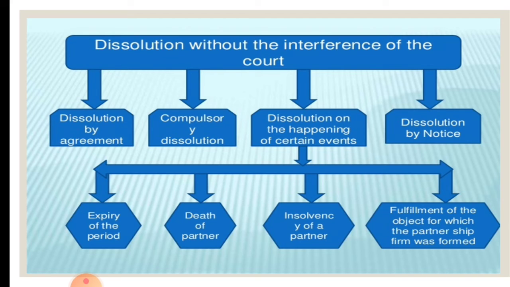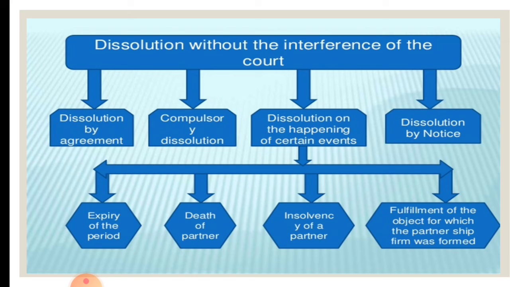Contingencies means certain events. If death occurs, if a partner becomes insolvent, if a partner becomes insane, then in all these cases it can be dissolved. And dissolution by notice. When a partner gives notice, all the other partners can dissolve the firm.